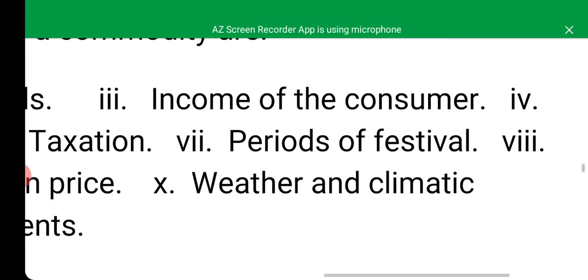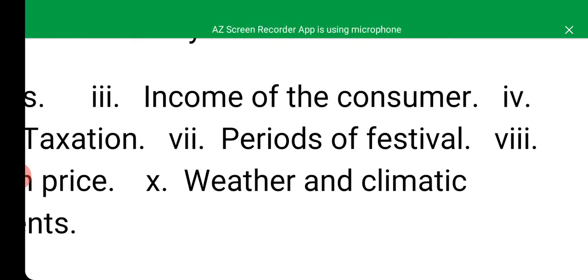Then periods of festival. It is well known that people demand more of specific commodities during certain festivals, especially clothes, shoes and bags for the children and some other things like that. So the rate at which people demand such goods during the festive period will be higher.